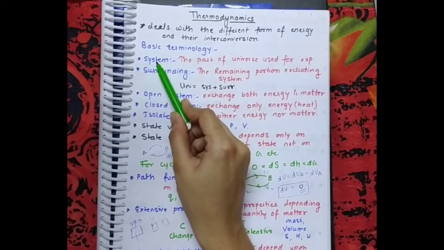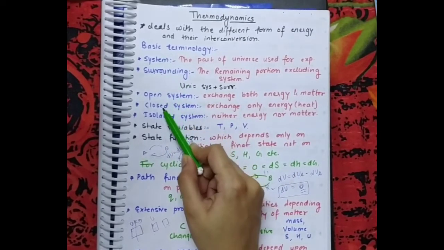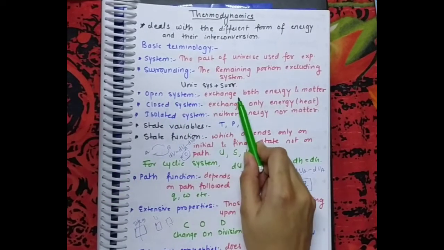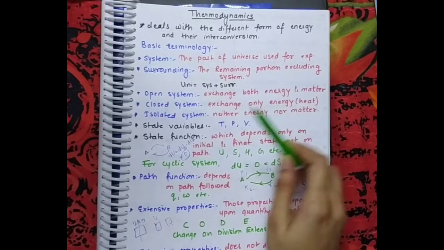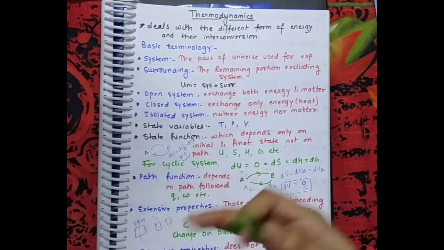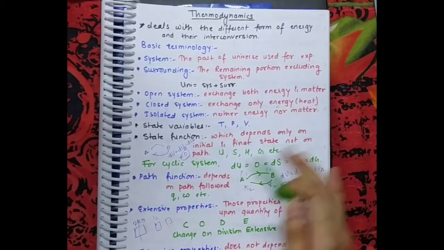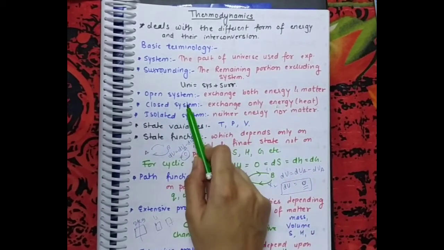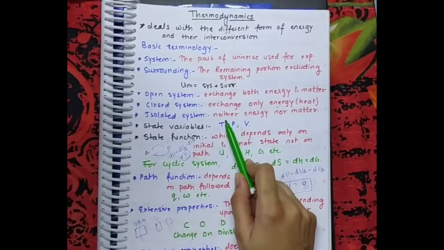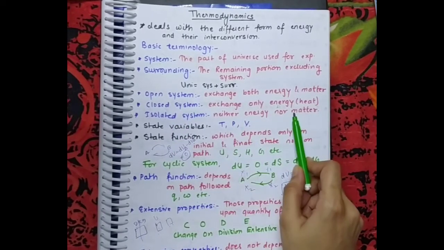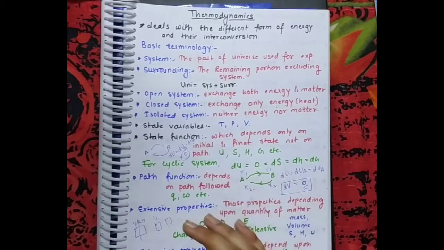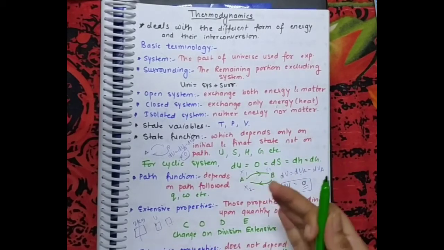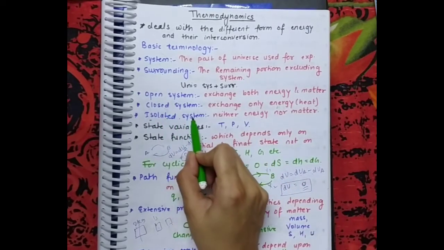Okay. The system is generally of three types: open system, closed system and isolated system. Open system means what? Which can exchange both matter and energy is an open system. And closed, which can exchange only energy, not matter, because it is closed, it cannot exchange matter, it can only exchange energy, is a closed system. Isolated system means what? Which can exchange neither energy nor matter. For example, a thermos flask, because it is insulated, it can exchange neither heat, nor can it exchange matter because it is closed. So it is called an isolated system.